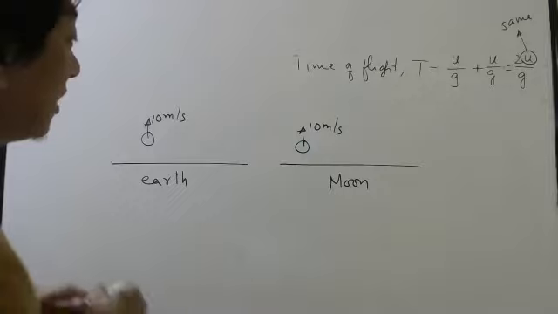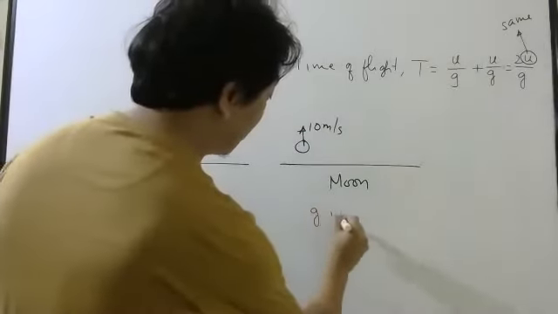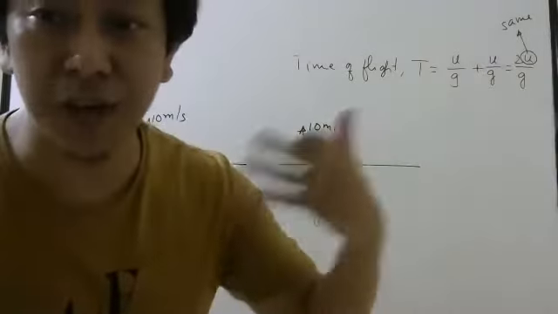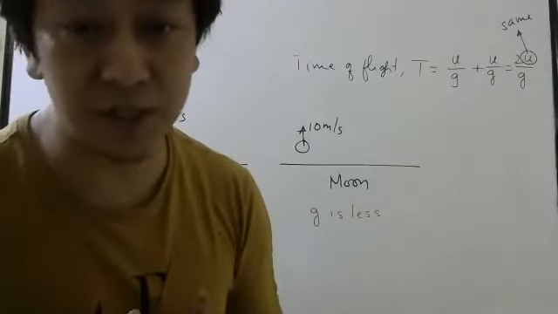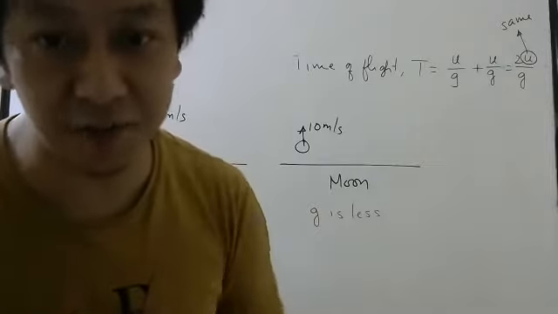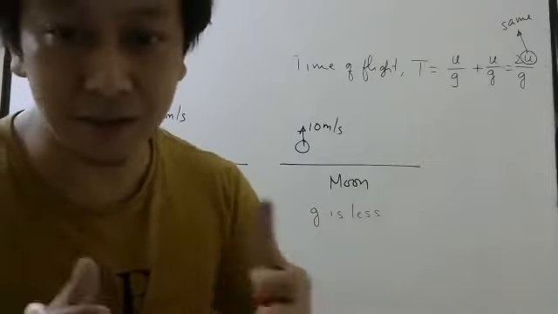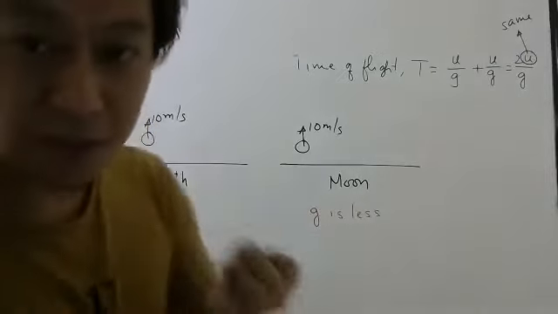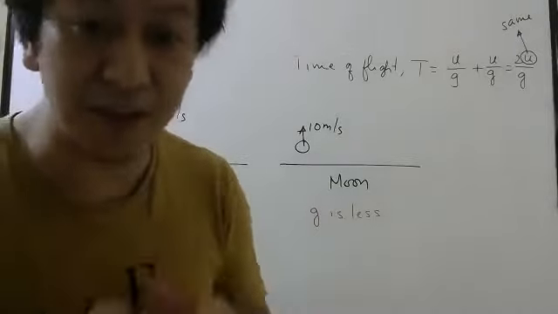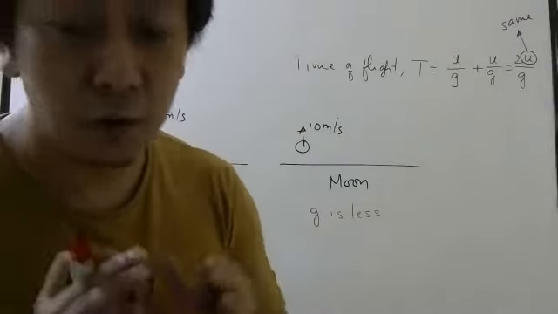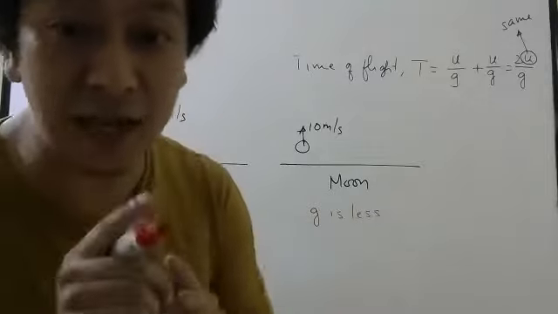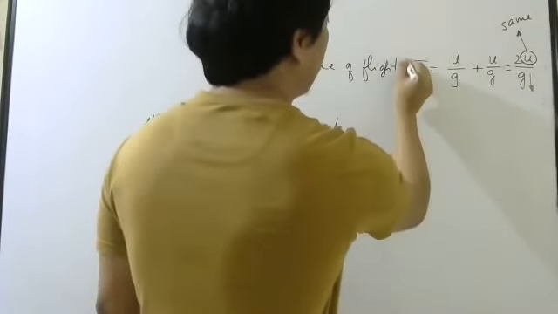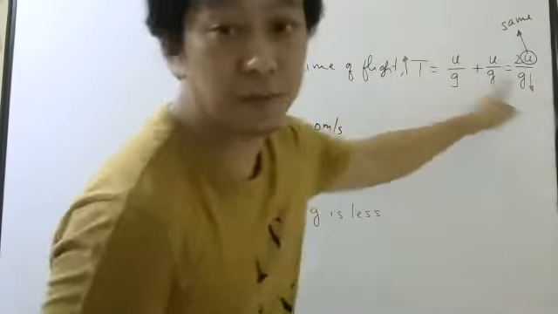Now, where is gravity less? Here G is less. The reason for that will be clear when I do the gravitation chapter. But I'm 100% sure till now you have studied a little bit of physics. It's not like you are in class 1. You have passed class 10, obviously. So you have a little bit of knowledge. Even then, I will explain to you nicely in the gravitation chapter why G on the moon is less. So since G is less, time taken will be more because it is inversely proportional.